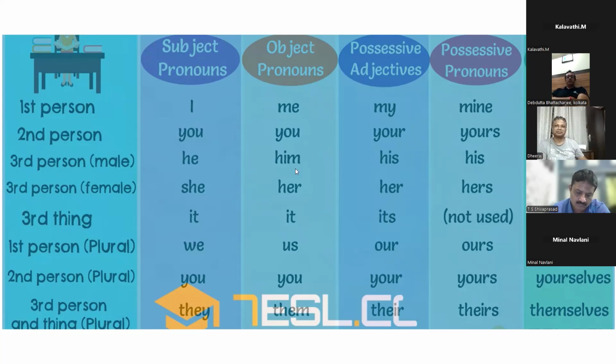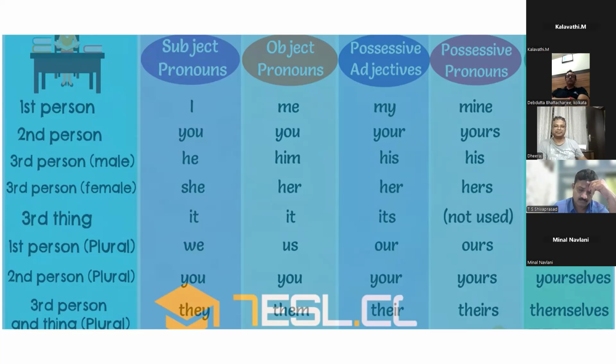Like for example, as a subject pronoun, your sentence is: He reads a book. Here, what is the pronoun? If I ask what is the pronoun? He. He is a pronoun.